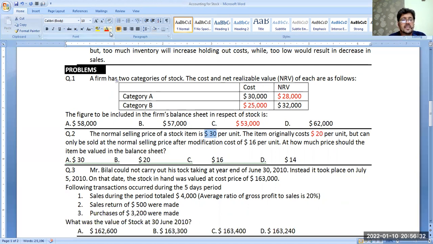But you will say, sir, why have you included this in the problem? When NRV is higher and cost is lower, we are going to keep it at cost price. Simple. But it can only be sold at the normal selling price after modification cost of $16.